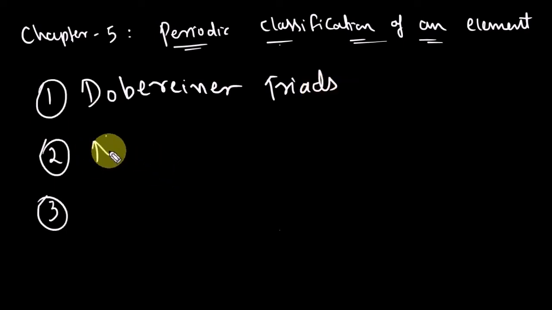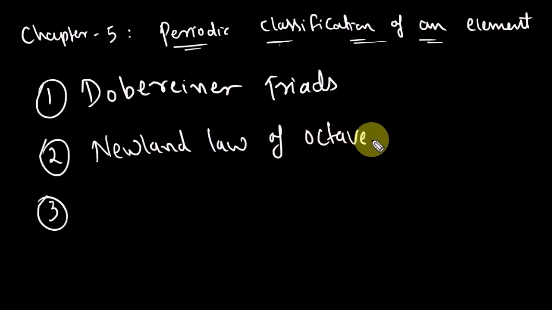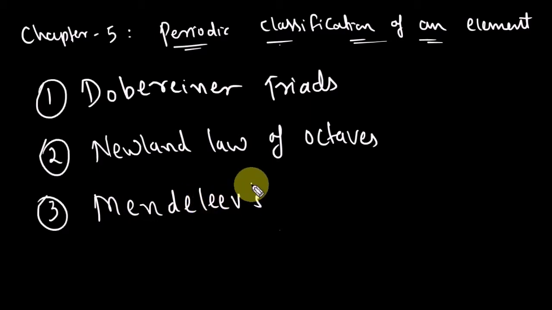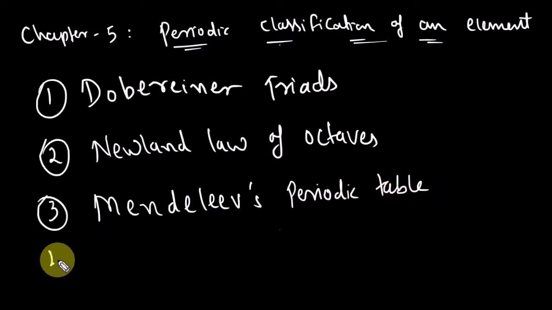The second one is Newlands' law of octaves. This is the second scientist who made an attempt to classify the elements. The third one we have is Mendeleev's periodic table. The name of the scientist is Mendeleev.